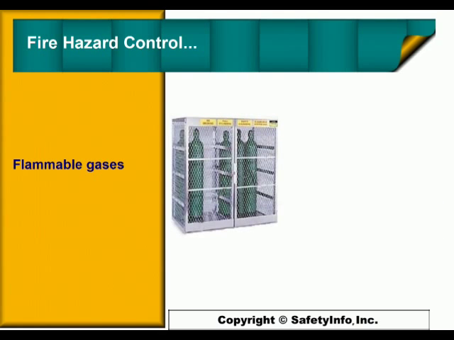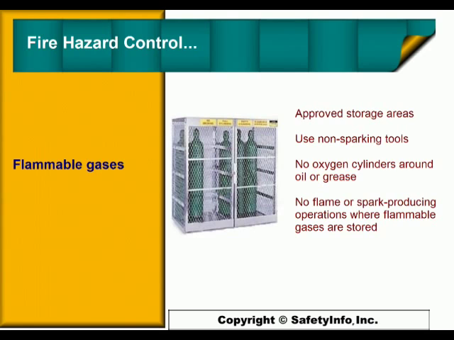Flammable gases are controlled by keeping flammable gas cylinders in approved storage areas, using non-sparking tools on flammable gas systems, not using oxygen cylinders around oil or grease, not allowing flame or spark-producing operations or equipment in areas where flammable gases are stored or used.